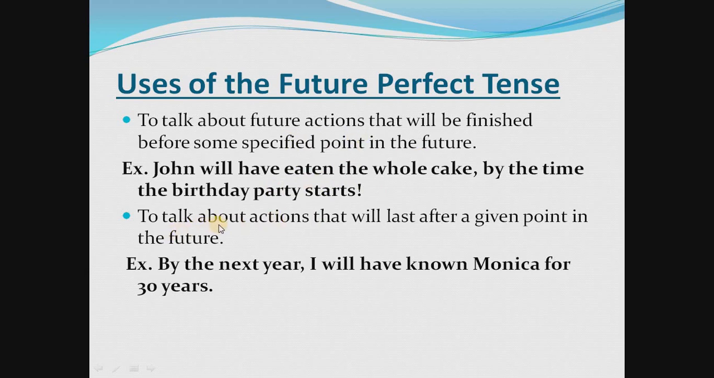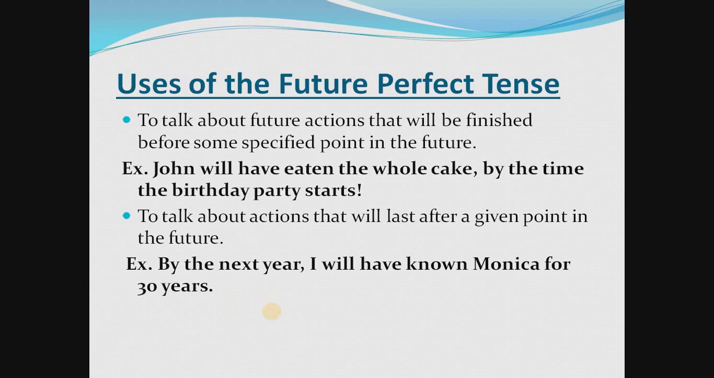Second, we use the future perfect tense to talk about actions that will last after a given point in the future. See the example: By next year, I will have known Monica for 30 years. This is the example.